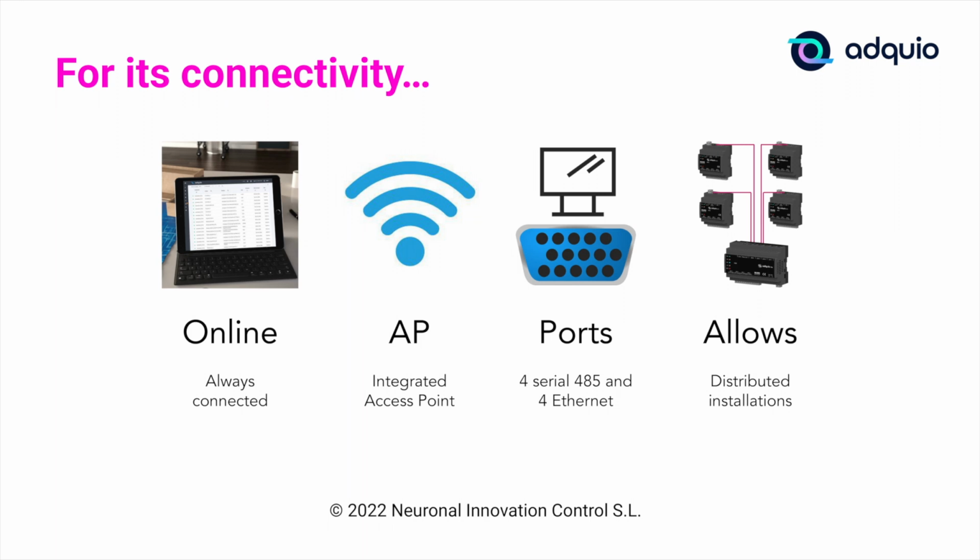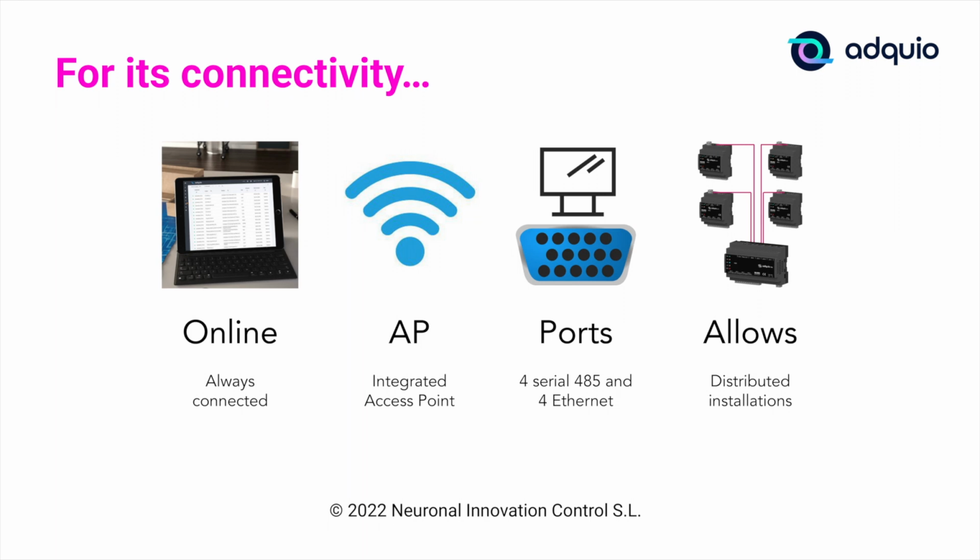All our controllers in the Adquio range are designed to work always connected. In cases where a wired network cannot be used, which would be ideal, they also work perfectly with 3G and 4G networks. We have a series of modems approved to work with Adquio, that connect to its WAN port, and obtain the internet connection through this cellular network. This is not a problem, since Adquio is perfectly prepared to withstand internet connection cuts and store data locally while it cannot upload it to the cloud on that micro SD card that we mentioned earlier.